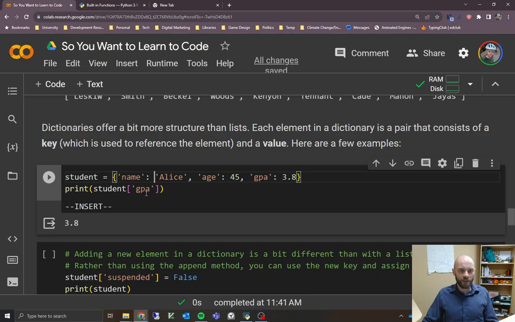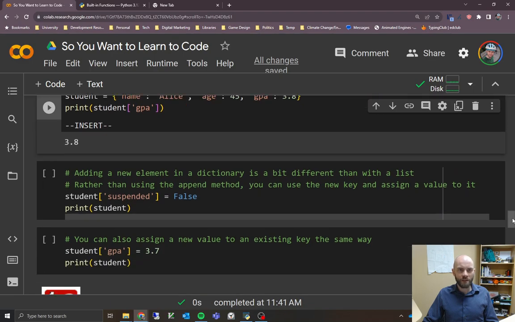And so we give it a string, right? A string of GPA. You can use other things besides strings. You can use integers as well, but most often you'll probably use strings as your keys in your dictionary. So we look up our GPA and get it back, and it's 3.8, which works just as you would expect.